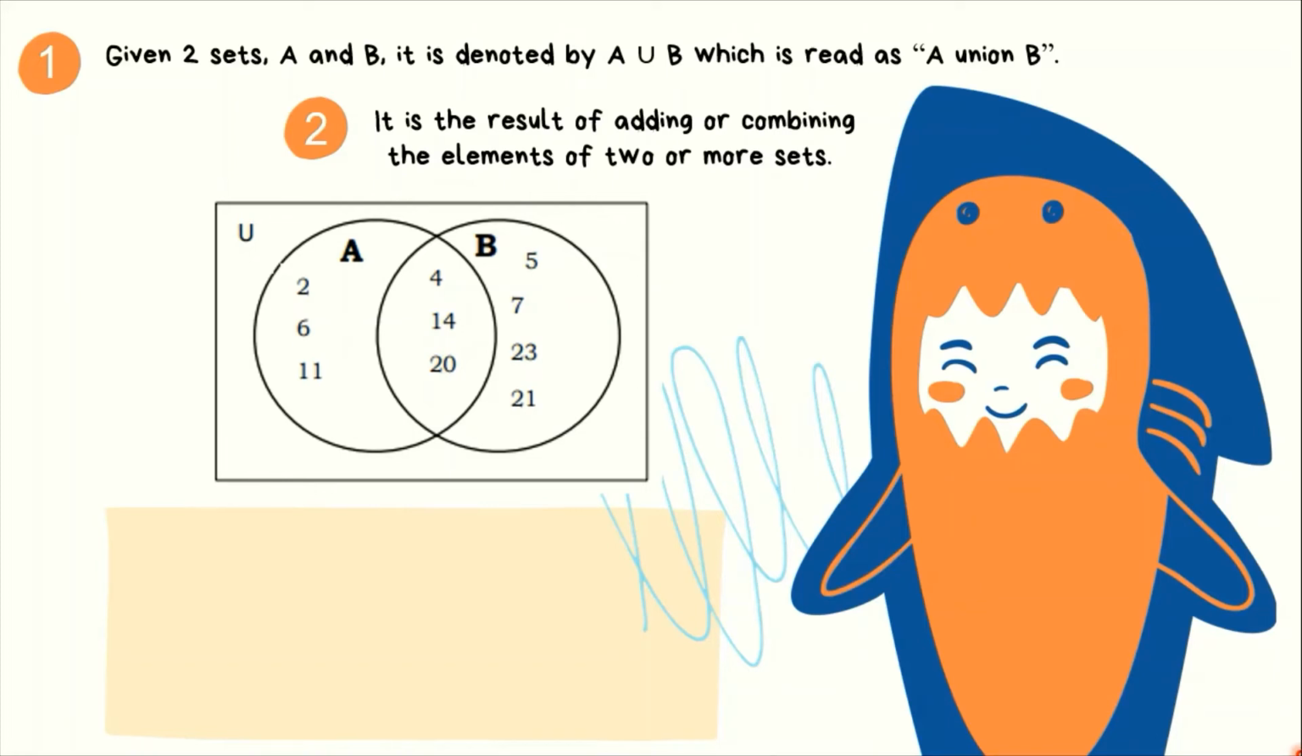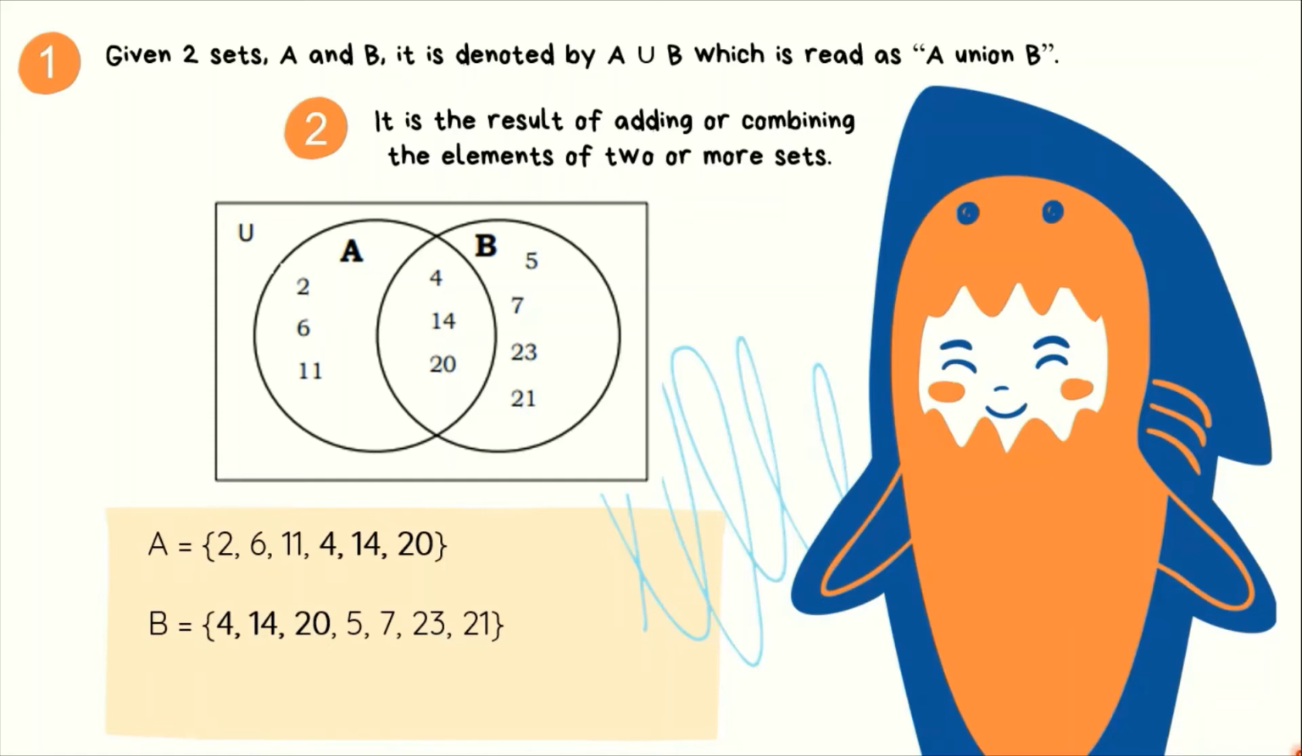So this time, meron tayong universal set. We have 2 sets, A and B. So mapapansin natin yung bilog ng set A and set B ay merong overlap sa gitna. So if set A has 2, 6, 11, 4, 14, and 20. So ito yung set A. Napapaloob niya itong 6 na numbers na ito. Set B naman, we have 4, 14, 20, and then 5, 7, 23, 21. Ito namang 7 numbers na to ay napapaloob ni set B.